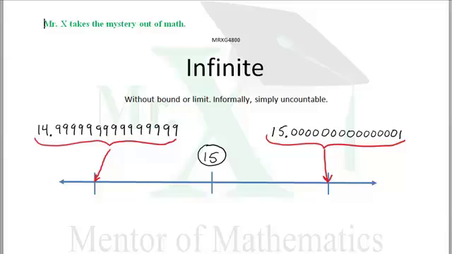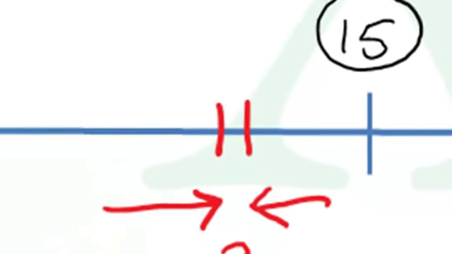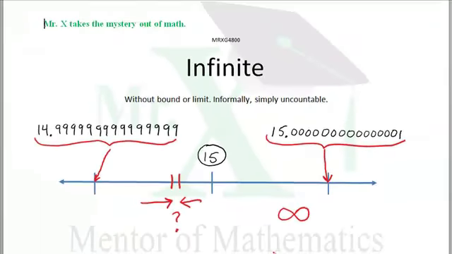do you see where this is going? Between any two points on a number line, between there and there, how many points are there? There are an infinite number of points between any two points on a number line. Seriously. Between any two points anywhere, there are an infinite number of points. Because mathematically, a point has no size.